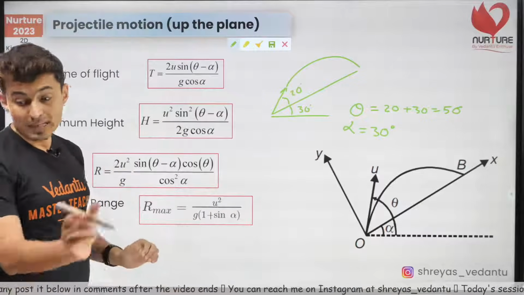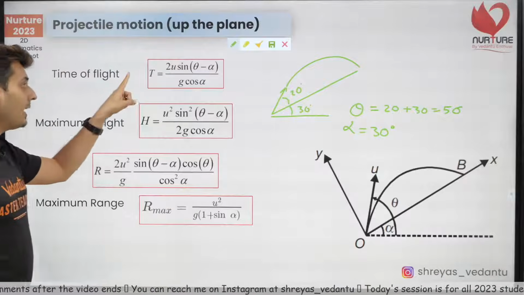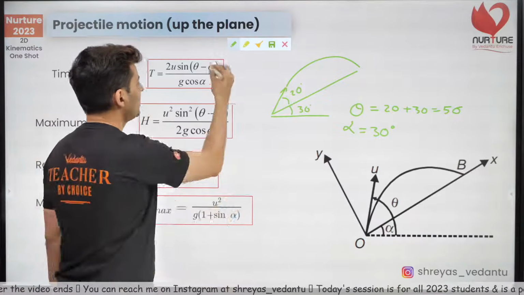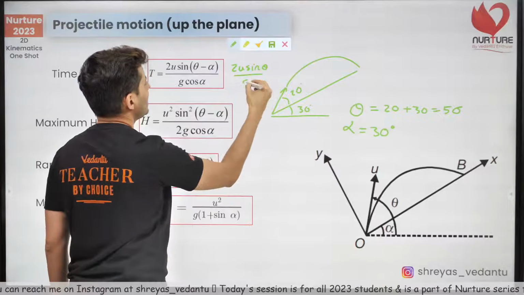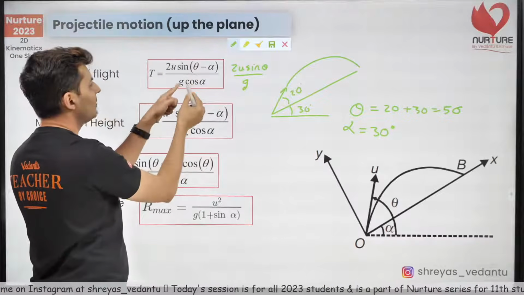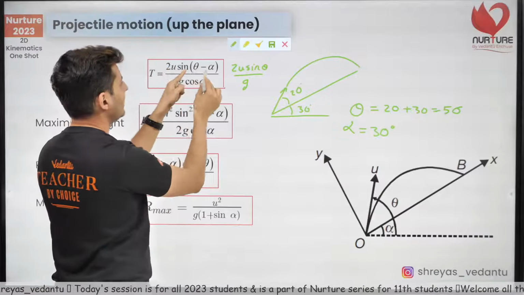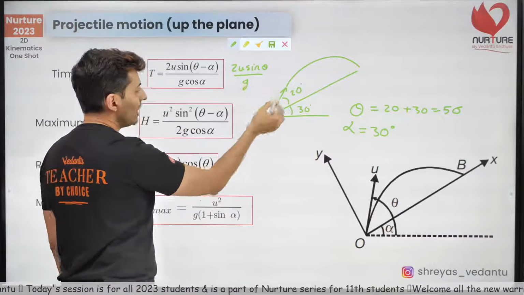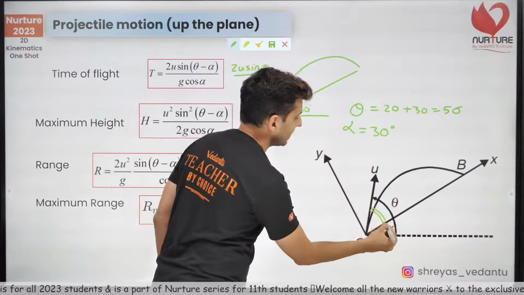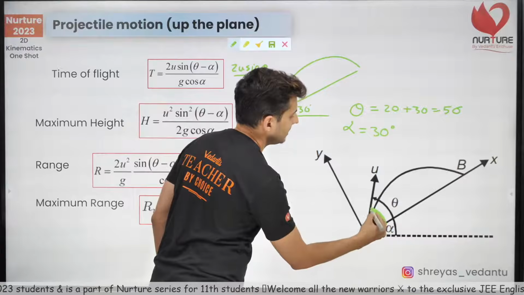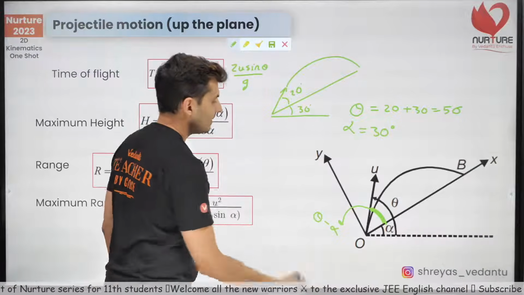Next thing, the maximum range is not at 45 degrees. Be careful. Now, usually, what is your formula for time of flight? 2u sine theta by g. Do you see the formulas are very similar? Instead of g, you have g cos alpha, and instead of sine theta, you have sine theta minus alpha. So theta minus alpha is basically this angle.